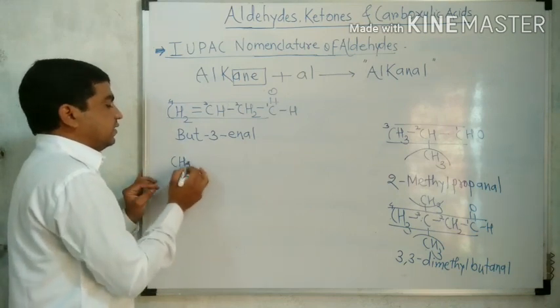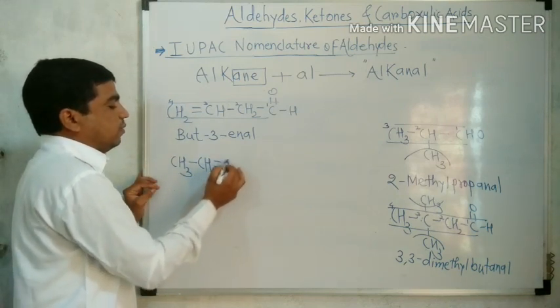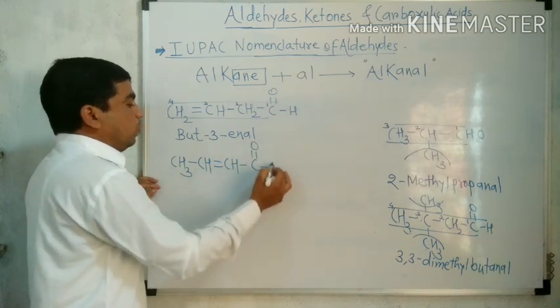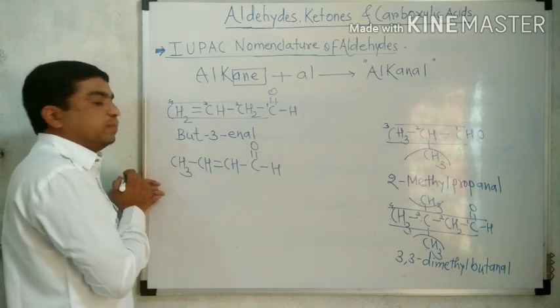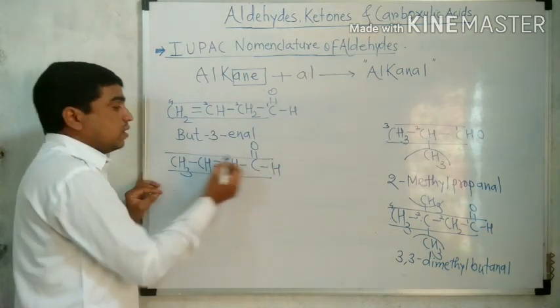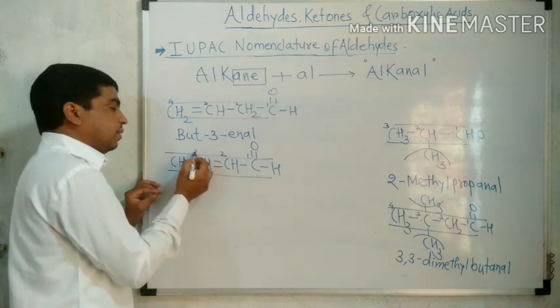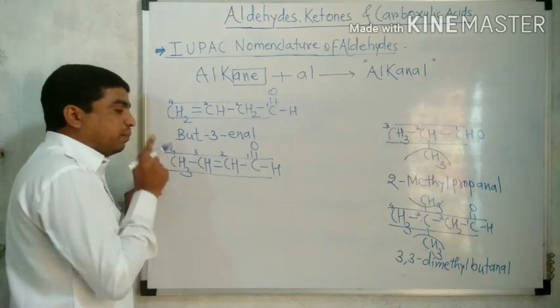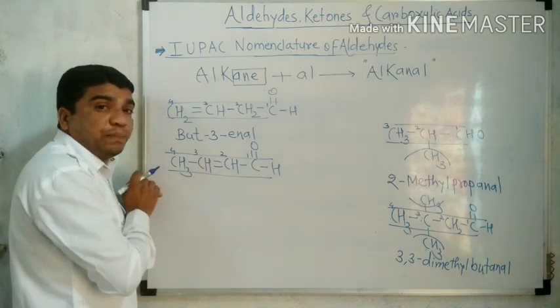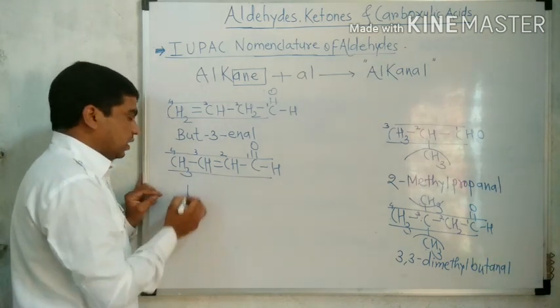Similar structure: CH3-CH=CH-CHO. What is the IUPAC name of this structure? By selecting this chain and numbering from the carbonyl carbon, how many carbons are present in this unsaturated structure? 4. Therefore, write the name of the parent structure: again 'but'.